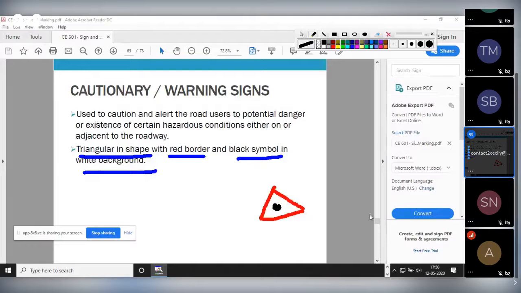So these are the cautionary signs. That means they are giving us some information, not information, they are warning us. If something is going to happen, please be cautious. They are giving us an idea about some potential dangers or certain hazardous conditions, either within the road, say for example bumper ahead, that is within the road, or adjacent to the road. Say for example school ahead, the school won't be on the road, right? It will be adjacent to the road. So they are warning us that some potential danger condition is there. So please be careful.